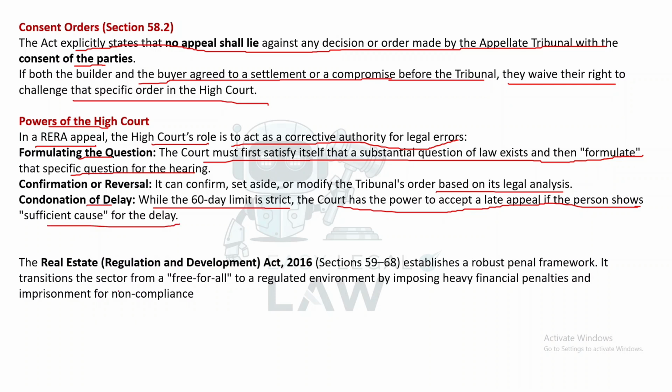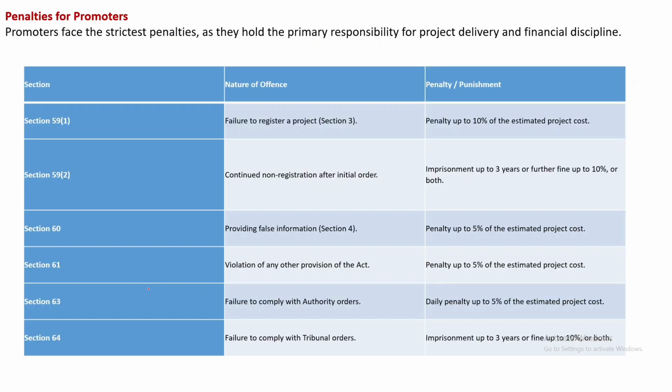The Real Estate Regulation and Development Act 2016, Sections 59 to 68, establishes a robust penal framework. It transitions the sector from a free-for-all to a regulated environment by imposing heavy financial penalties and imprisonment for non-compliance.